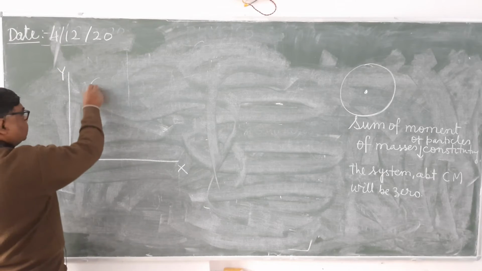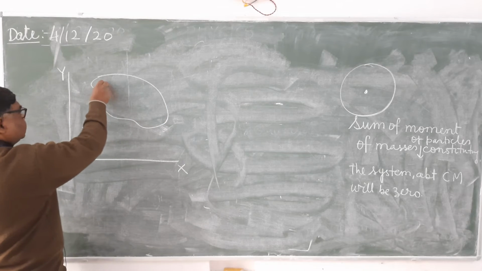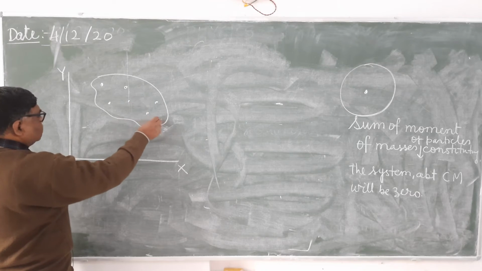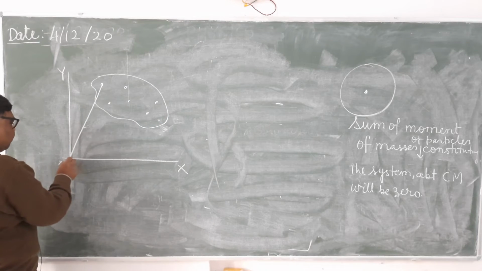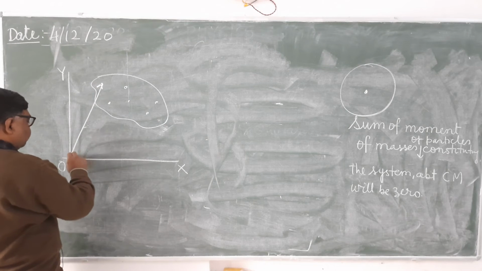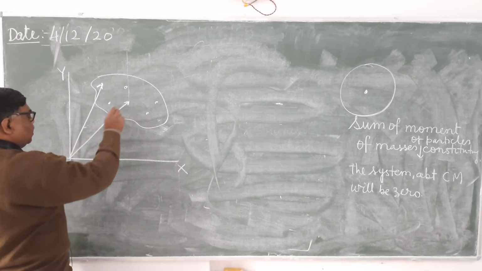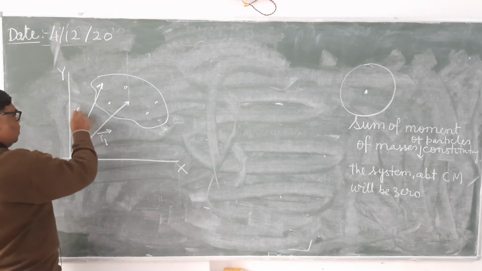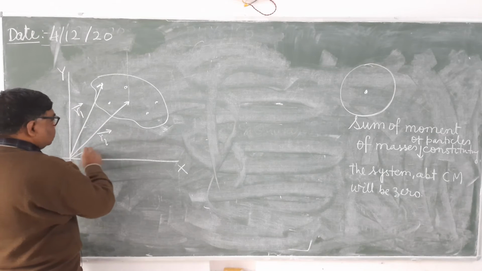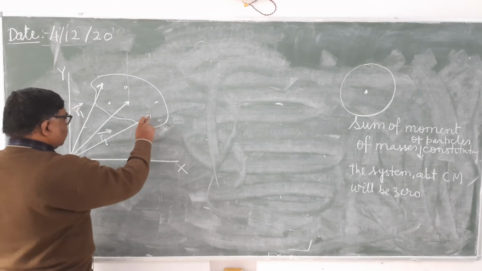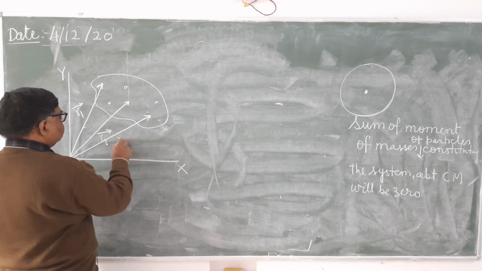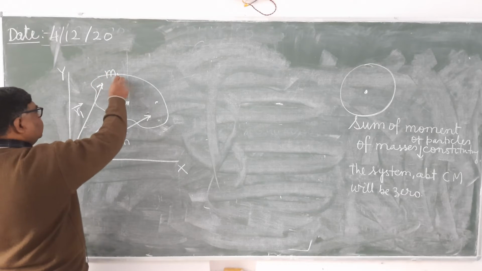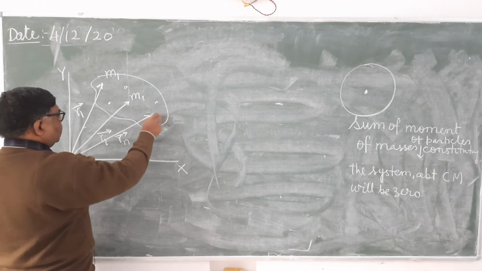What will be the difference? Suppose this is a system consisting of a number of particles. Here this is the position vector of the first particle. This is the position vector of, suppose, the ith particle. This is the first particle. Suppose this is the position vector of the nth particle, Rn. Their masses may be the same as well as different, Mn.